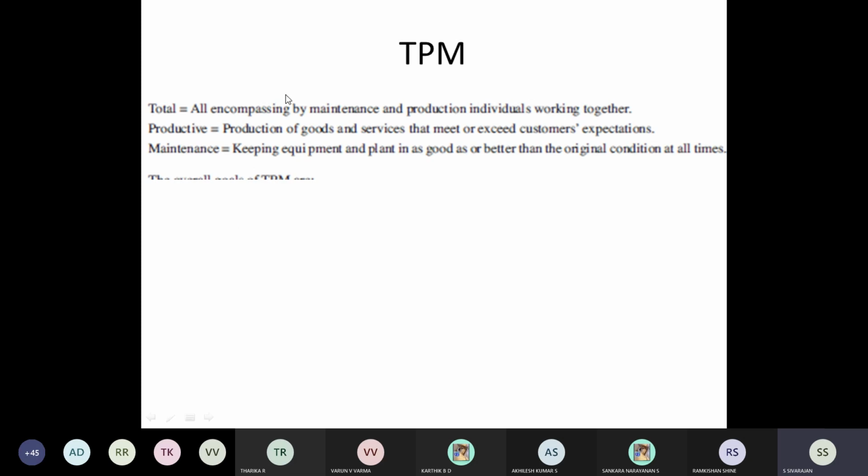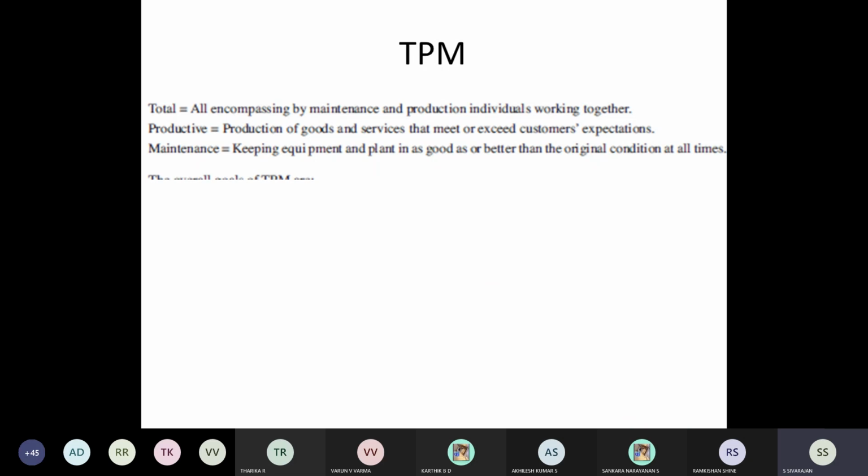So this TPM, that is total productive maintenance. What is the meaning of total? Total means all encompassing, with maintenance and production individuals working together. That is very important. When you work in an industry, you will understand that the production people and the maintenance people often do not work together, because the production people's performance depends upon the maintenance people.